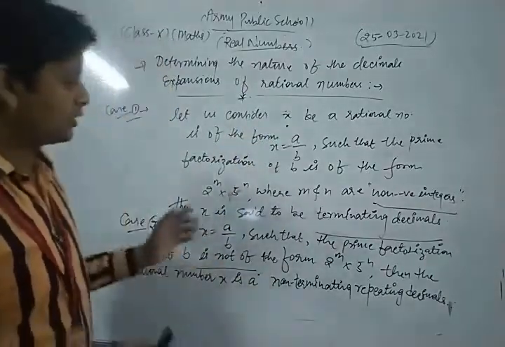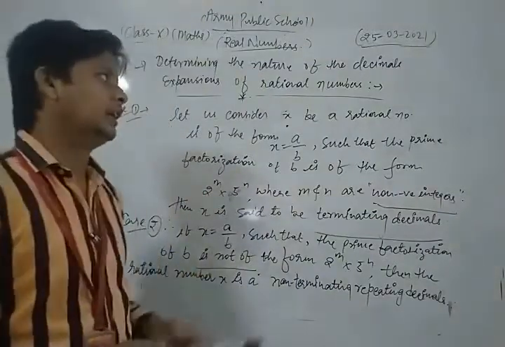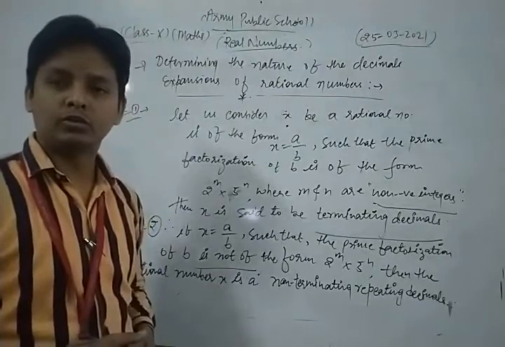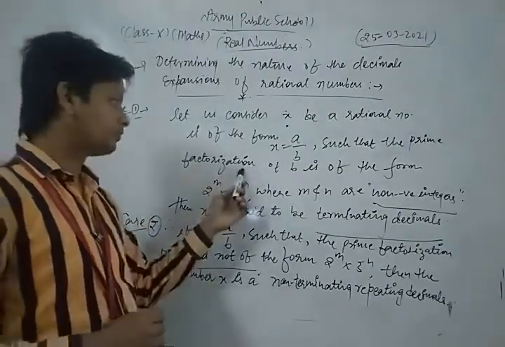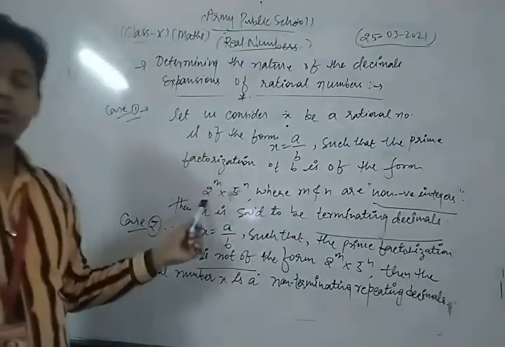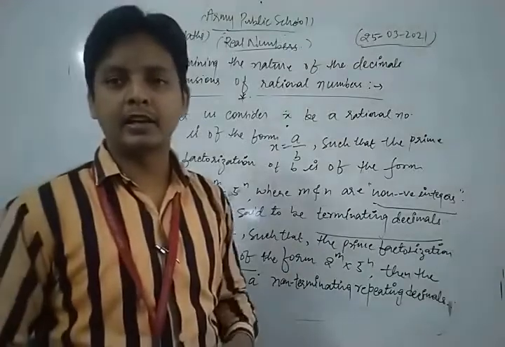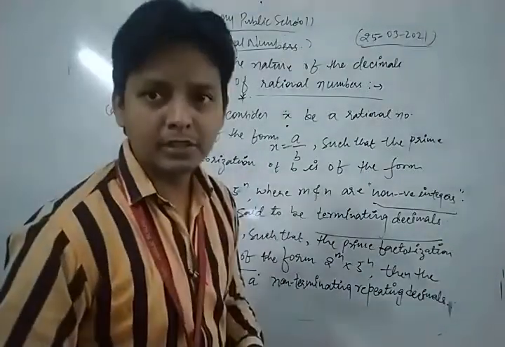Now let us discuss once more. First of all, dear friends, let us consider x to be a rational number in its simplest form, x is equal to a upon b, such that the prime factorization of b is of the form 2 power m into 5 power n, where m and n are non-negative integers. Then x is said to be a terminating decimal expansion.